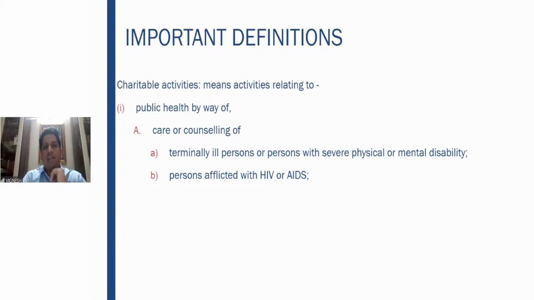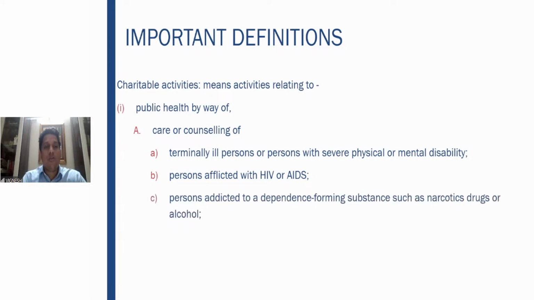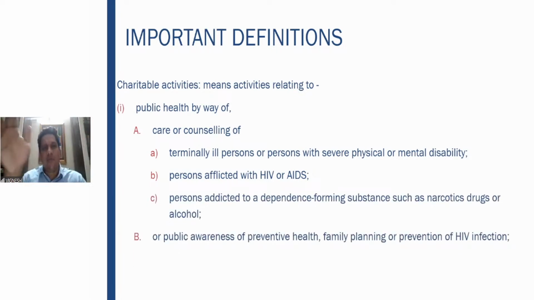So charitable activities, what all do they cover? It means activities relating to public health by way of, there are two things which are given. First thing, care or counseling of terminally ill persons or persons with severe physical or mental disability, persons afflicted with HIV or AIDS, and persons addicted to dependence forming substances like narcotics, drugs, or alcohol.